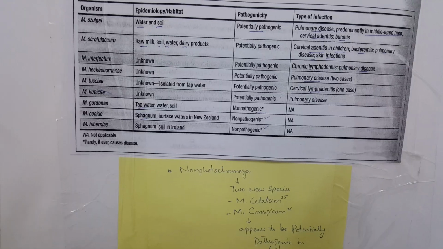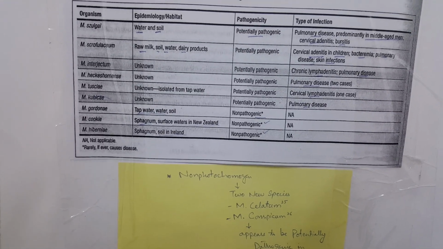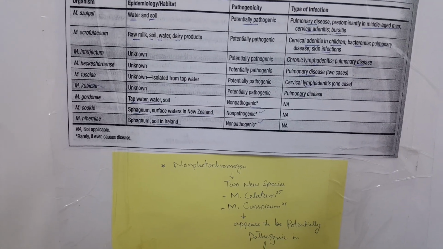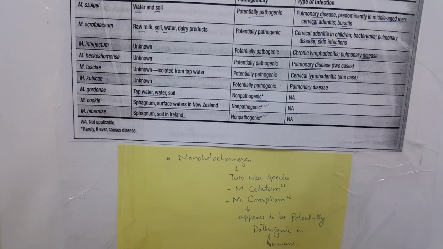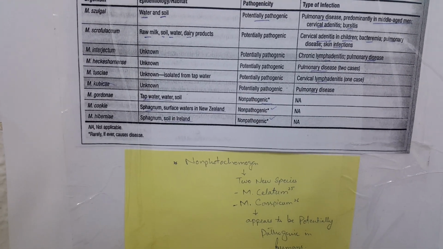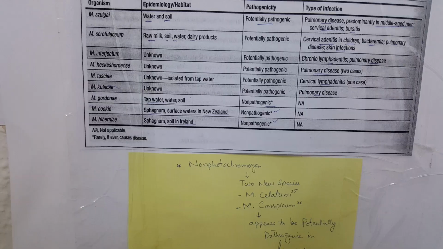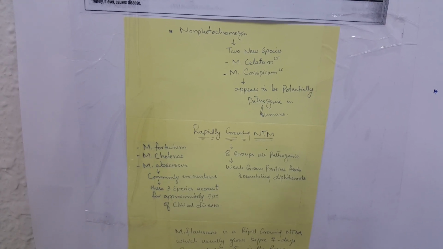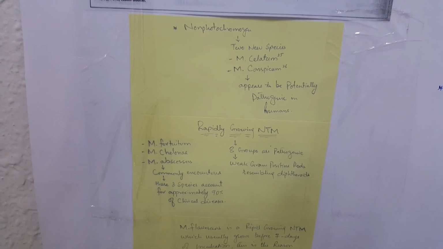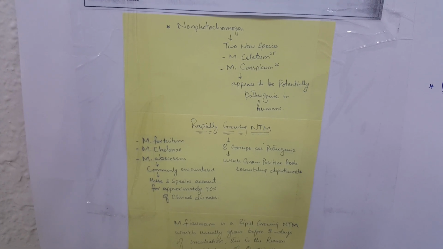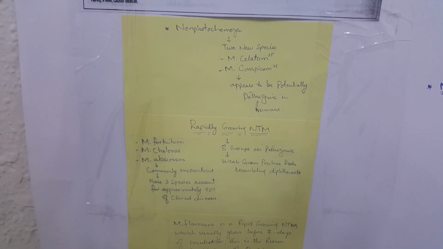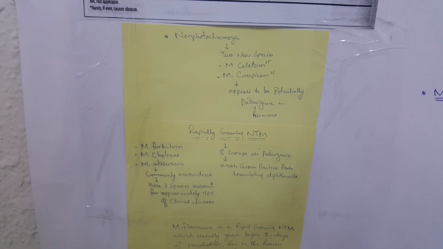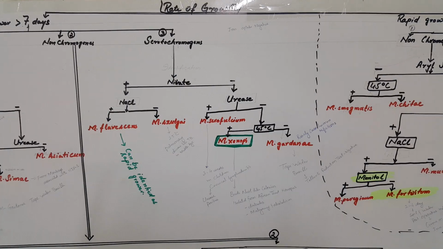M. gordonae, M. cookii, and M. hibernae: tap water, surface water in New Zealand, and in Ireland hibernae is found, and all three are non-pathogenic. In non-photochromogen, the two new species M. celatum and M. conspicuum also appear to be potentially pathogenic in humans. These are newly identified species in non-photochromogen.